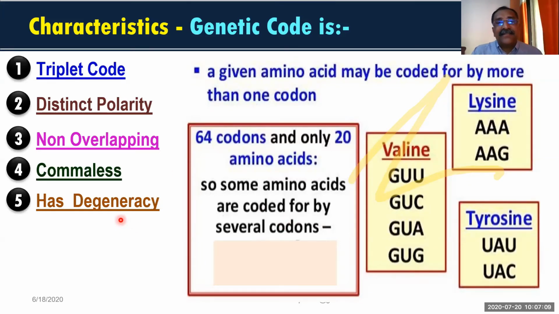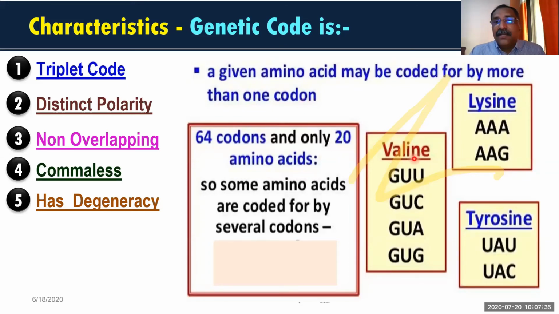Remember the meaning of degeneracy: a given amino acid is coded by more than one codon. One codon will represent only one amino acid, but one amino acid is represented by more than one codon. Understood this point? This is what is called degeneracy.